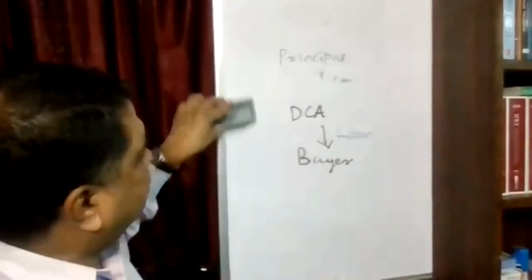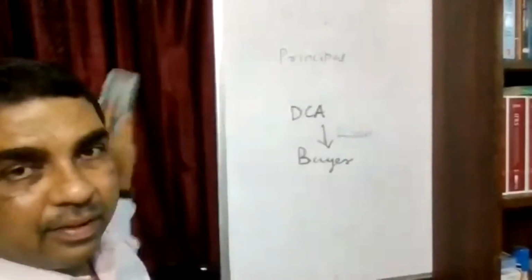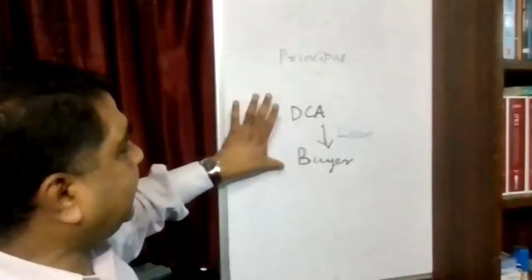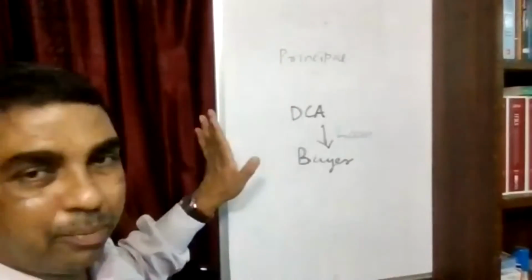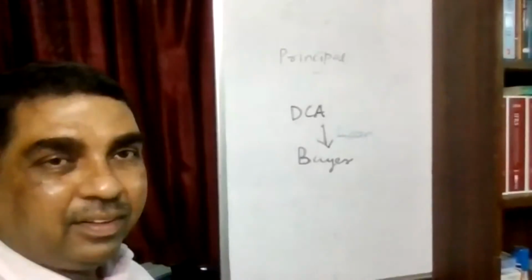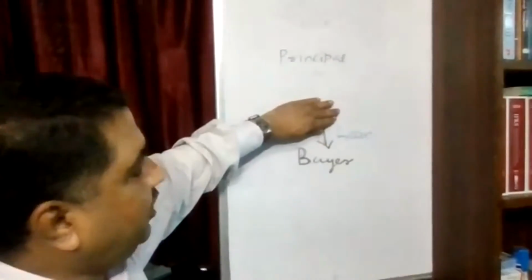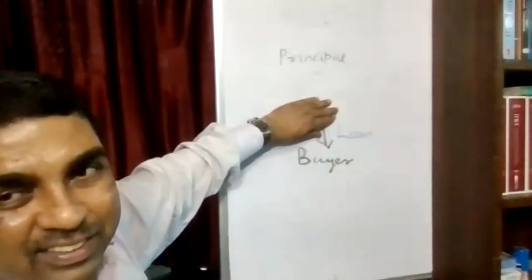And who raises the invoices? In this situation, invoices are raised by the principal, either directly to the buyer, who is the recipient, or through the DCA to the buyer. But the invoice is in the name of the principal. If that is the case, then this DCA will not be treated as an agent.